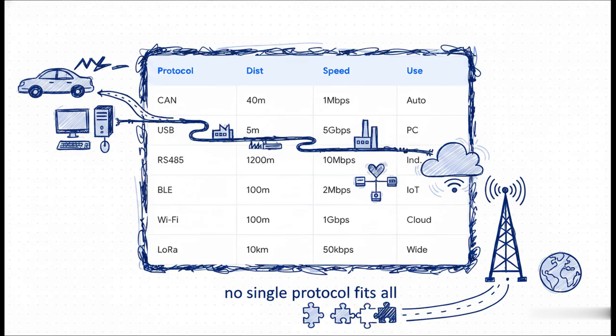CAN absolutely rules the automotive space with its high reliability. RS-485 stretches across those 1,200 meters of industrial space. USB powers your high-speed desktop peripherals, while BLE offers low-power wireless magic, and LoRa handles that massive long-range reach. Ultimately, the right choice always depends on your specific environment, distance, data rate, and your power budget.